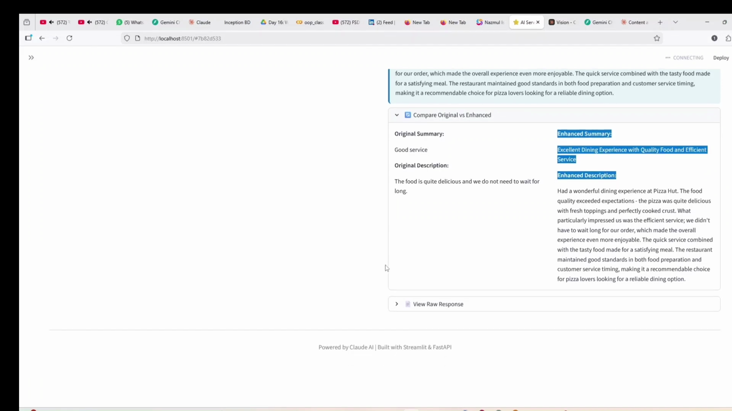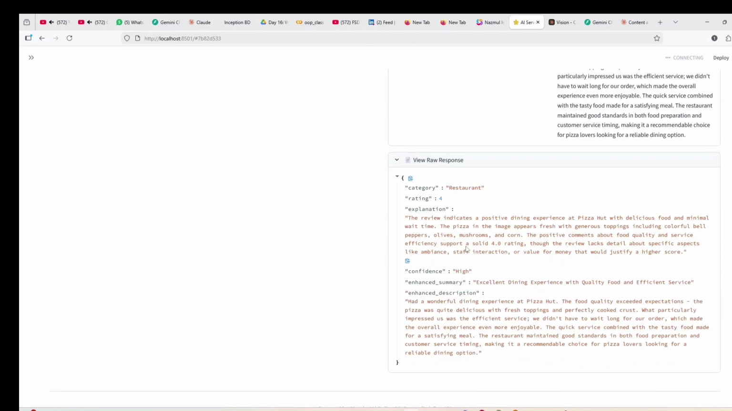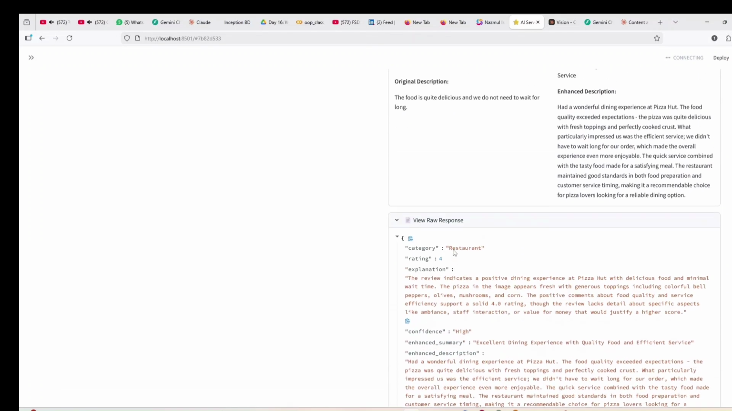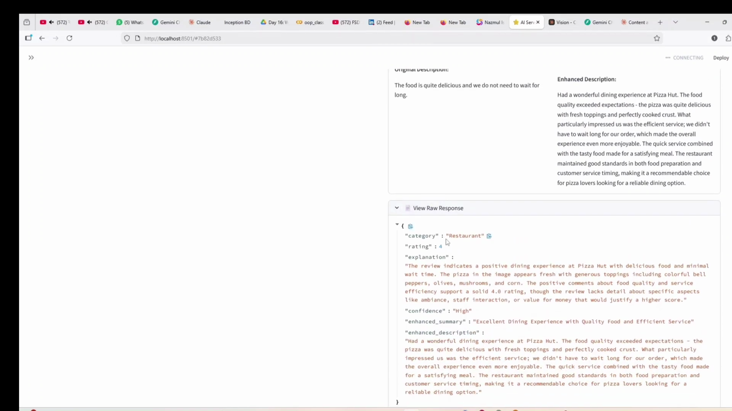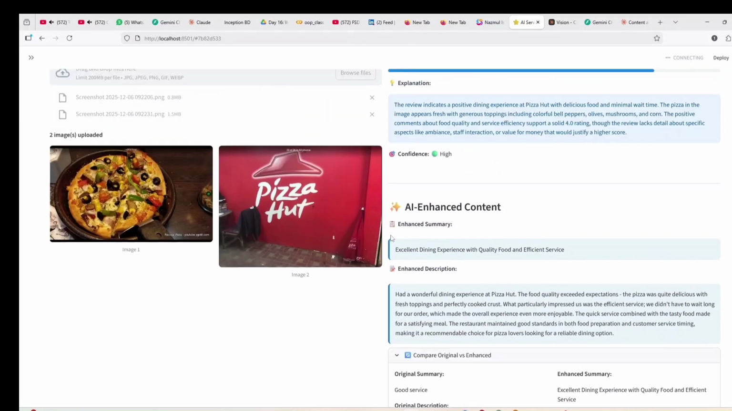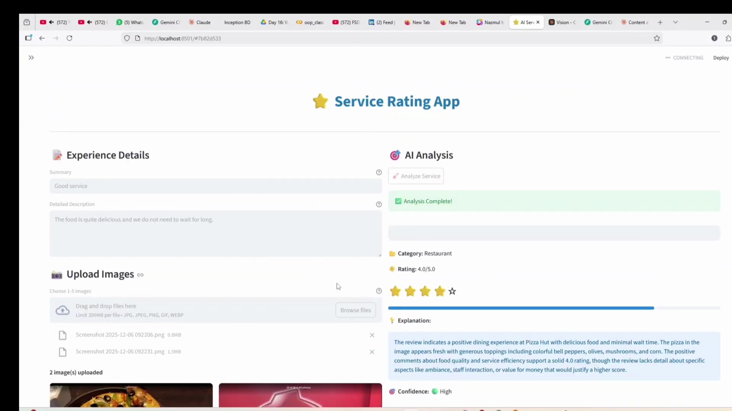As I also mentioned, I built the backend. In the backend I get this kind of JSON response, and in the front end I collect this JSON response from the backend and just show this information to you. So let's execute the code and see live how it actually works.